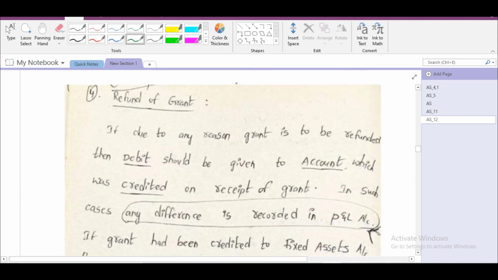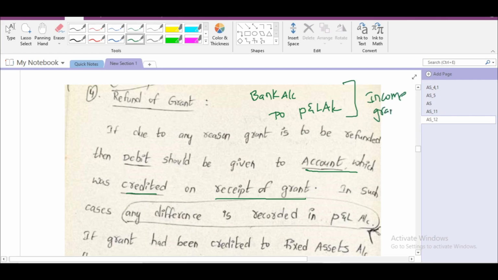Next concept is about refund of grant. If due to any reason grant is to be refunded, then debit should be given to account which was credited on the receipt of grant. That means at the time of receipt of grant, we pass this entry. For example, bank account debit to P&L account. In case of income grant, for example, at the time of refund, we have to pass P&L account debit to bank account.